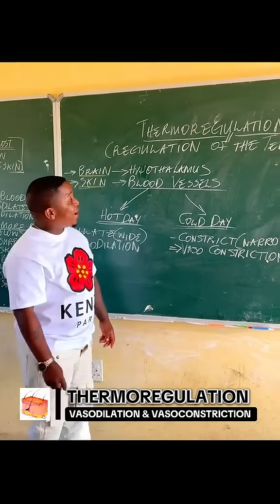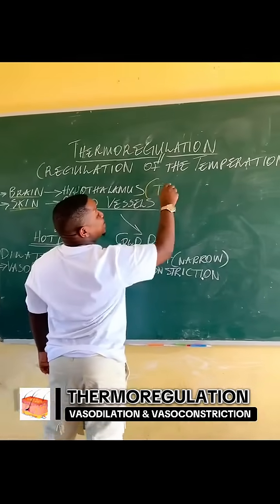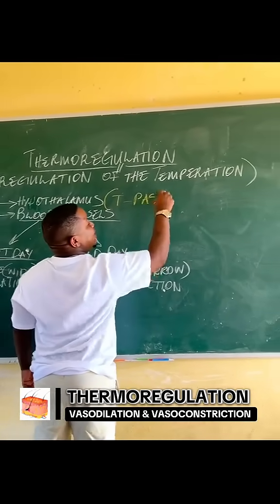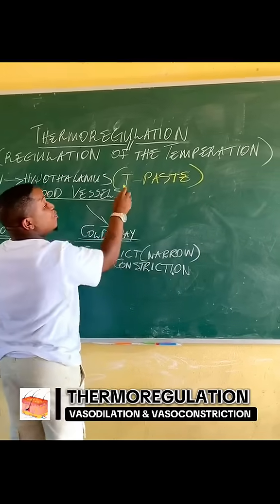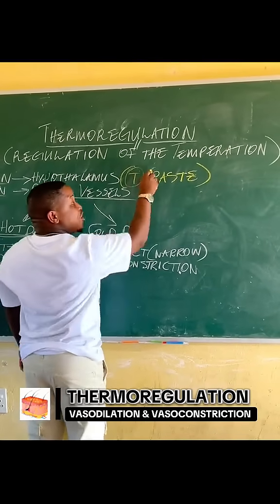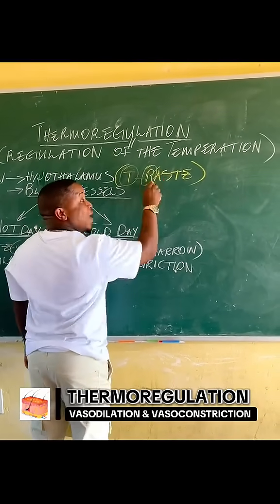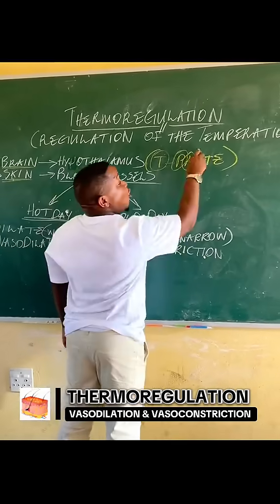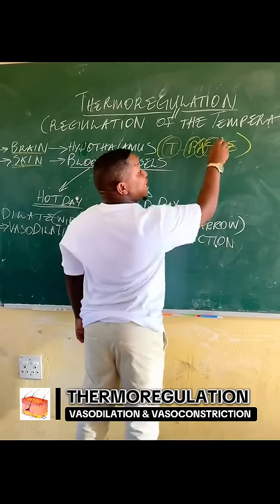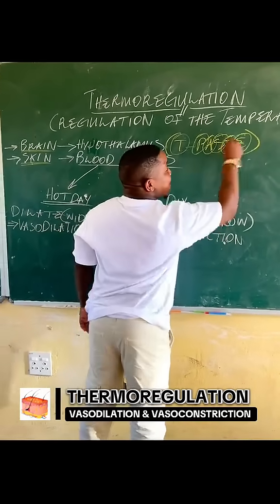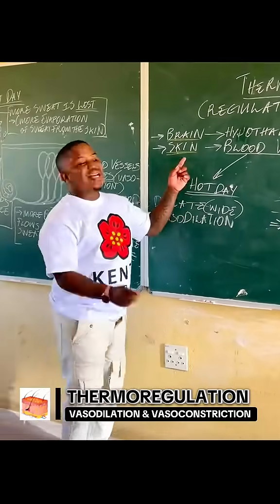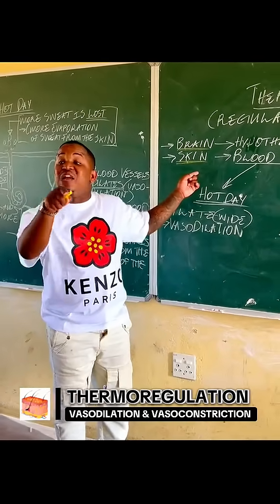The functions of the hypothalamus are summarized as T-PASTE. T represents temperature. P represents pressure of blood. A represents appetite. S represents sleep. T represents thirst. E represents emotions. So that's the first part; the second part of the body that regulates the temperature is the skin.